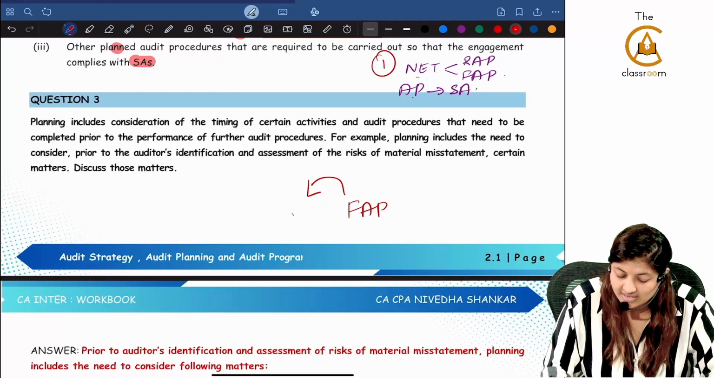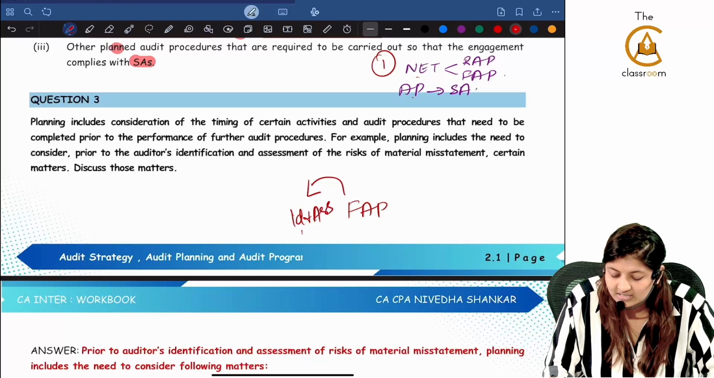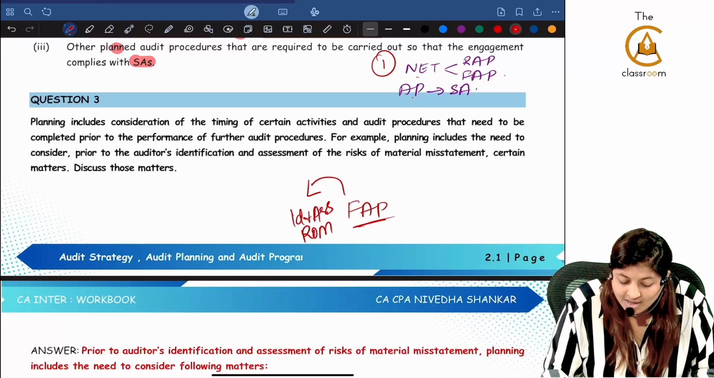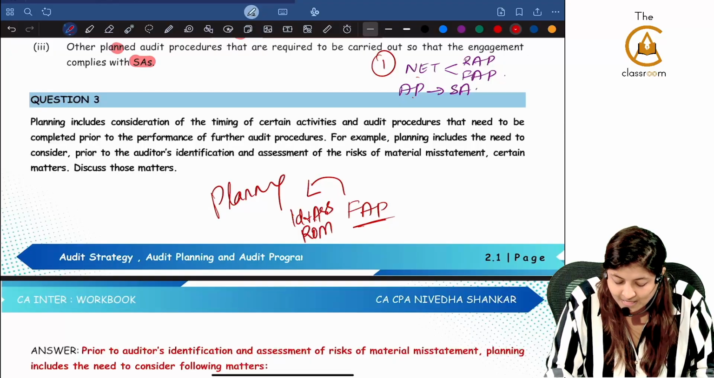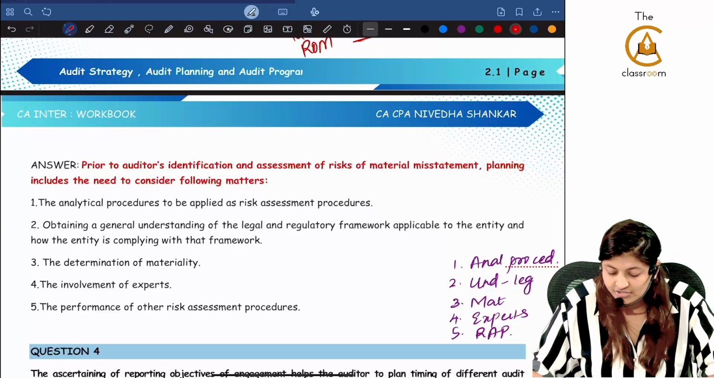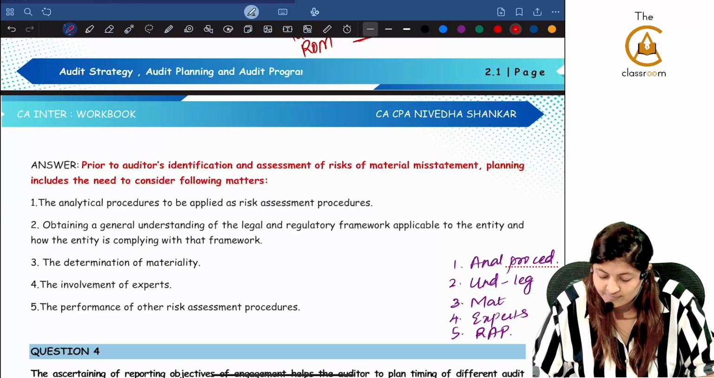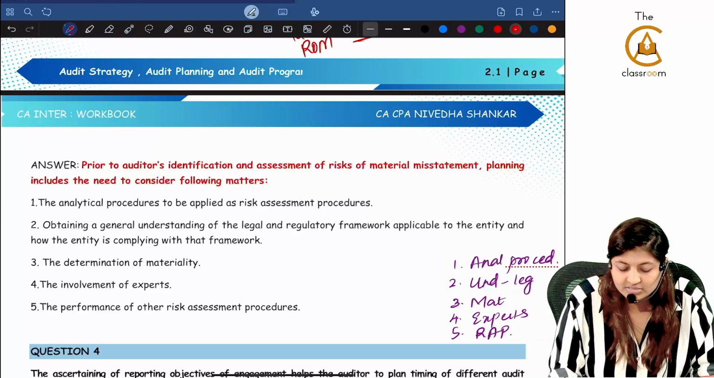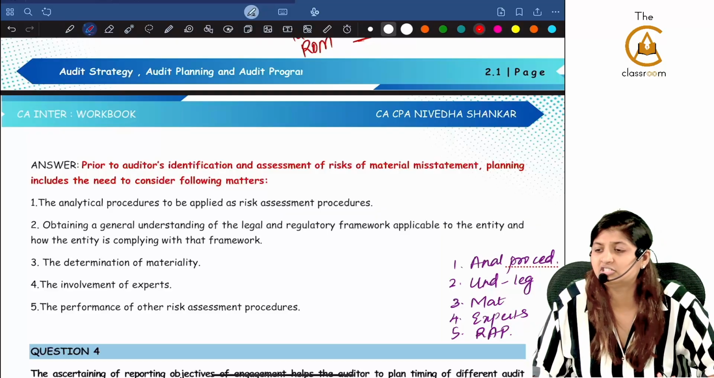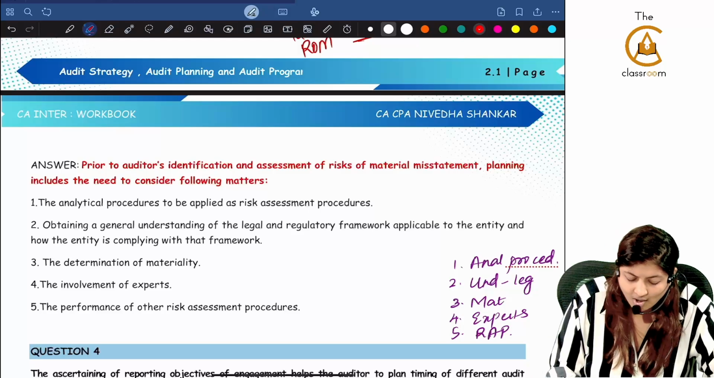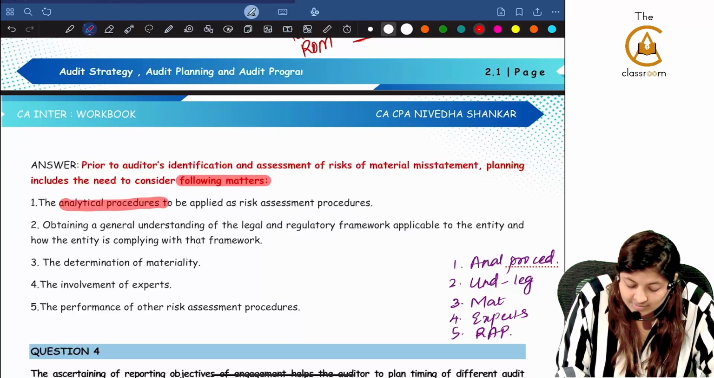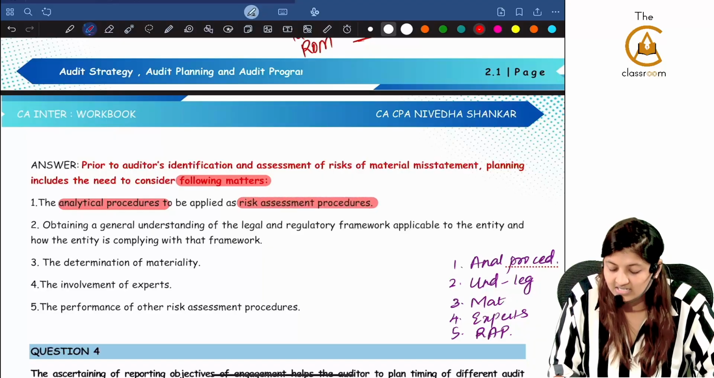What are they saying? Before you identify and assess the risk of material misstatement and before you do the further audit procedures, you have to do planning. What are you going to plan for? Prior to the auditor's identification and assessment of risk of material misstatement, planning includes the need to consider the following matters. In this, all the 30 questions are extremely important. Clear? What are the following matters that you have to see? What are all the analytical procedures to be applied as risk assessment procedures?